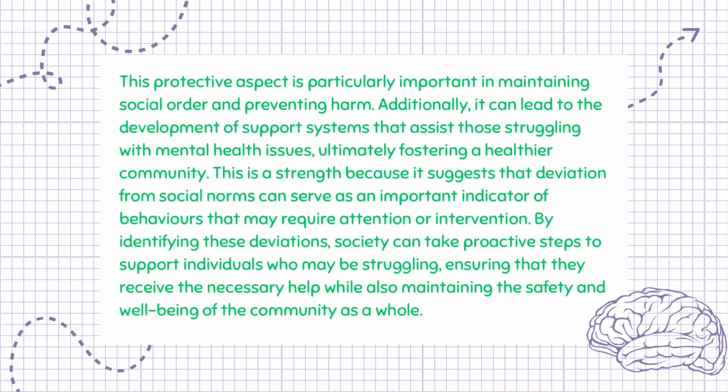This protective aspect is particularly important in maintaining social order and preventing harm. Additionally, it can lead to the development of support systems that assist those struggling with mental health issues, ultimately fostering a healthier community. This is a strength because it suggests that deviation from social norms can serve as an important indicator of behaviors that may require attention or intervention. By identifying these deviations, society can take proactive steps to support individuals who may be struggling, ensuring that they receive the necessary help while also maintaining the safety and well-being of the community as a whole.